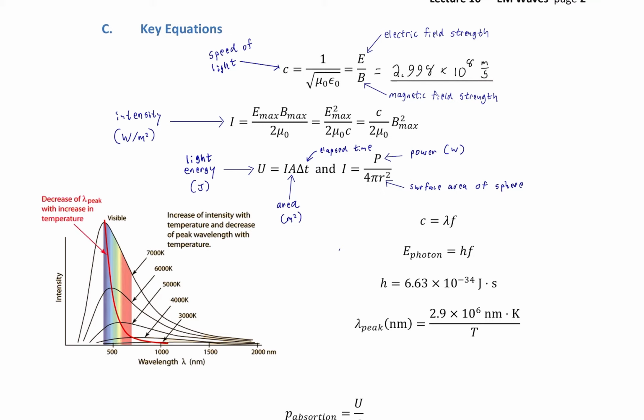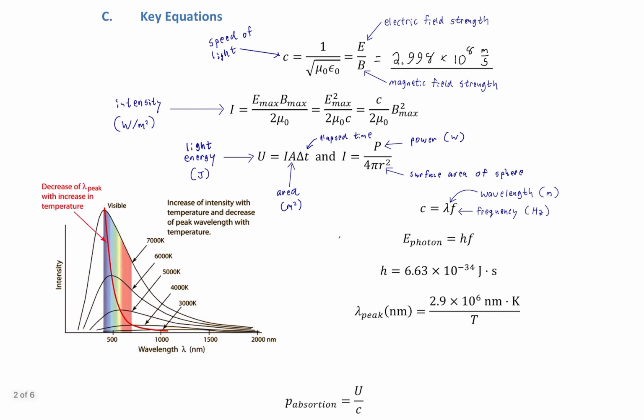Next we're going to talk about the speed of light and its relationship to wavelength and frequency. This is just a testament to the fact that if you do know the wavelength of a particular source of light, then you can find the frequency by just dividing the speed of light by that wavelength, or you can find the wavelength that way.